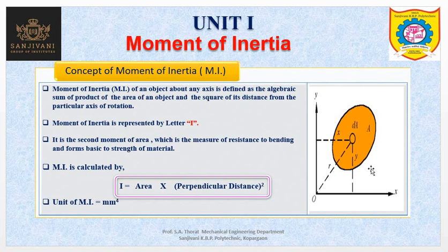Here, moment of inertia is represented by capital letter I and calculated as area into perpendicular distance squared. The unit of moment of inertia is mm raised to 4. This is all about the concept of moment of inertia.